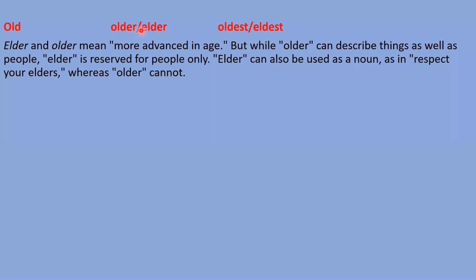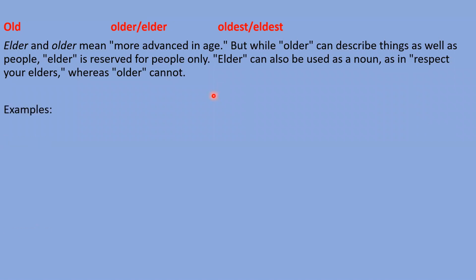Whenever you talk about people or things, when something is more advanced in age, you can use older or elder. Whenever you talk about people, things or animals, you should use older. But when you talk about people, basically family members, you should use elder. In the same way, for animals, things and human beings, you need to use oldest, and just for people, basically for family members, we should use eldest.